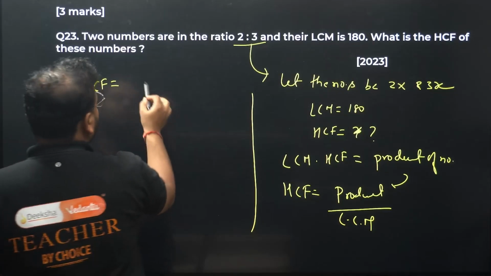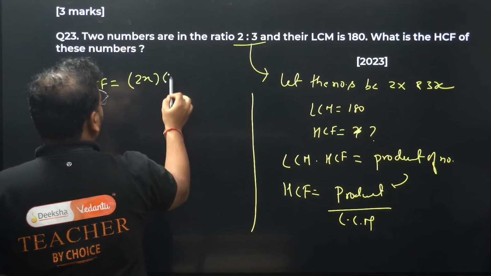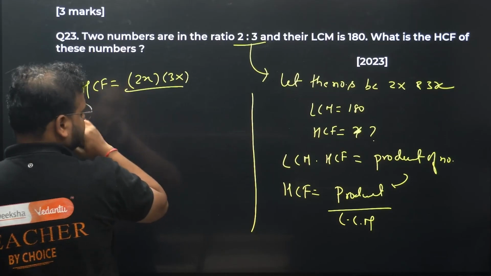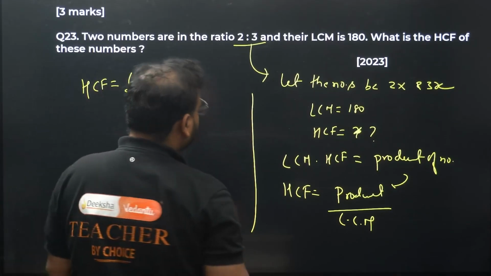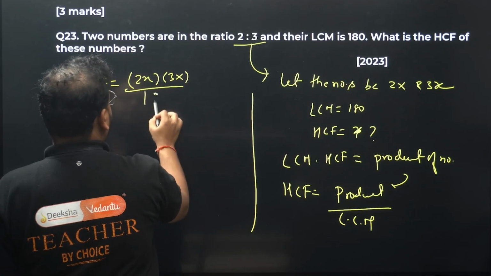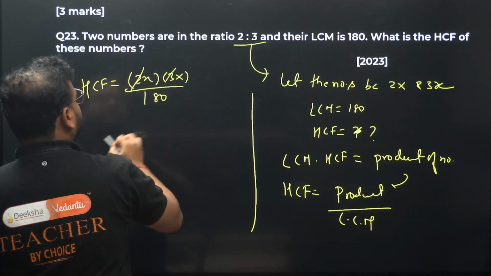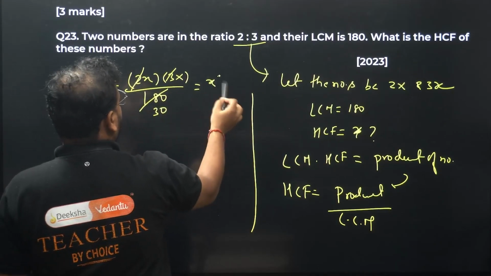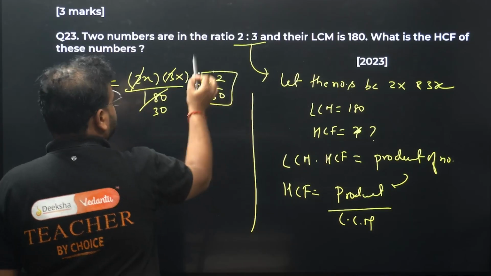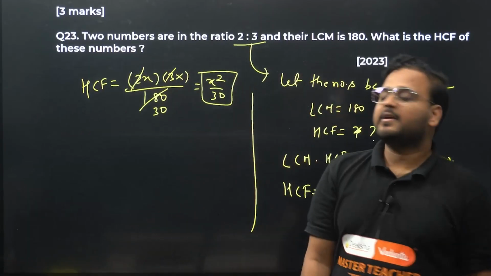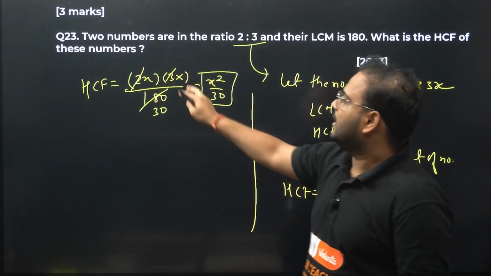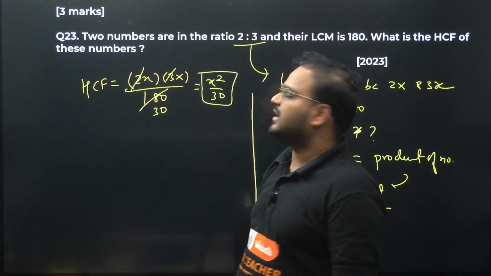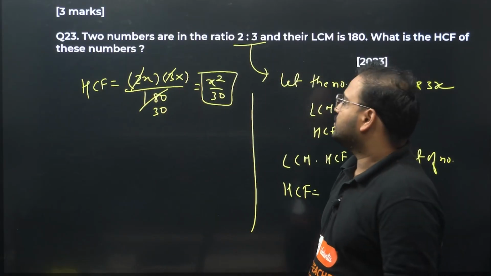Product is going to be 2 into x times 3 into x divided by LCM, which is 180. Okay, 2 3's cancel with 6, 30. I have x square by 30 as my HCF. Please check. x into x, 2 into 3 is 6, 6 times 30 is 180. Okay, so this is the HCF.